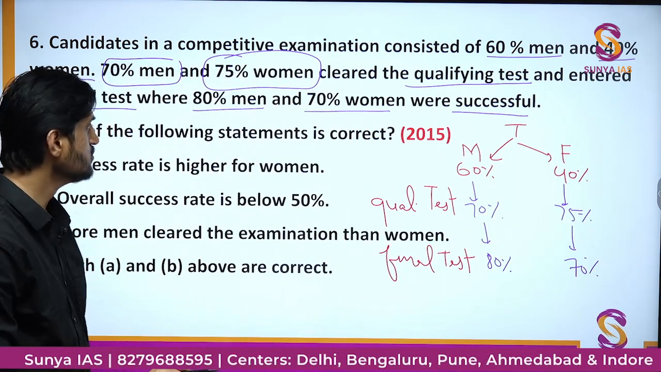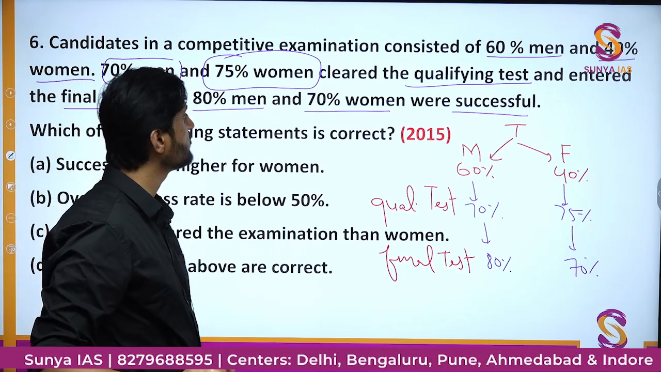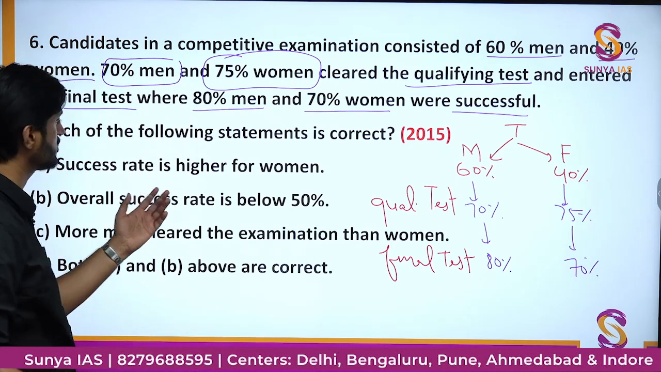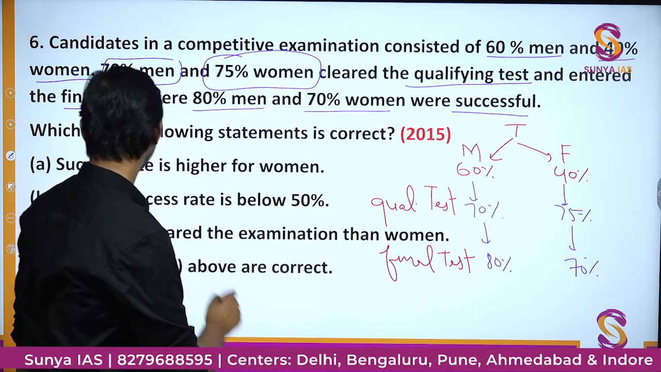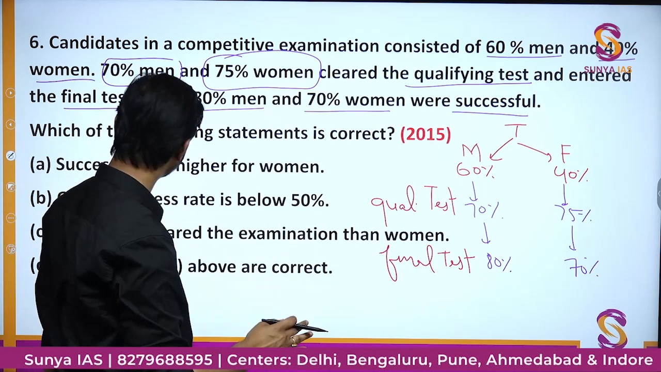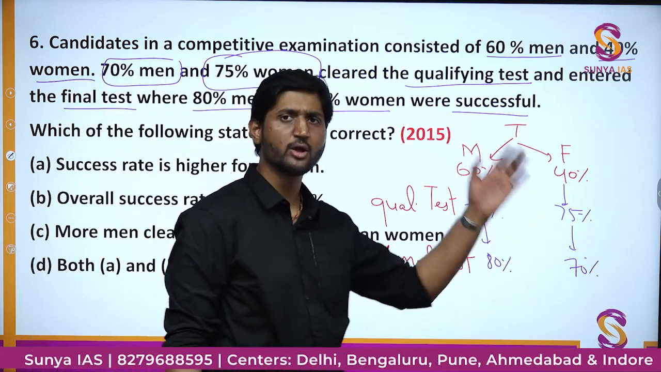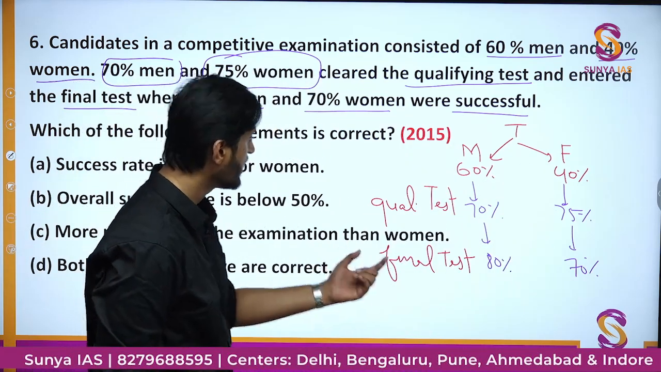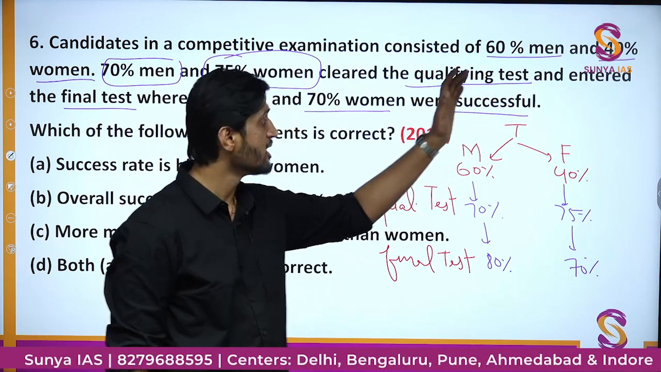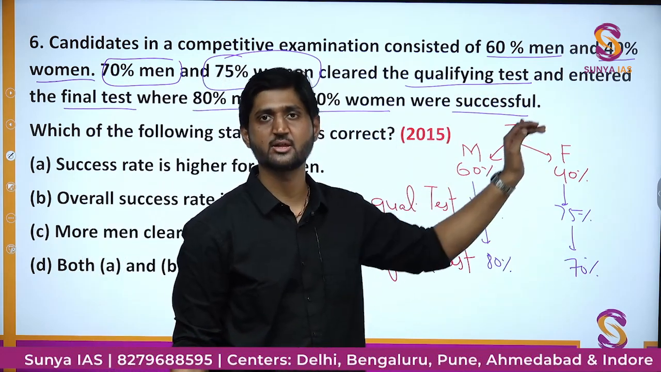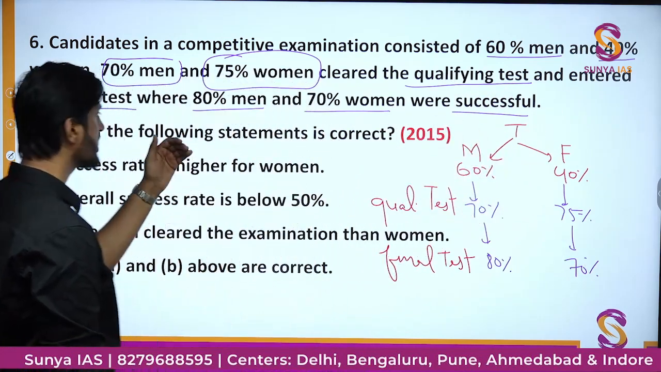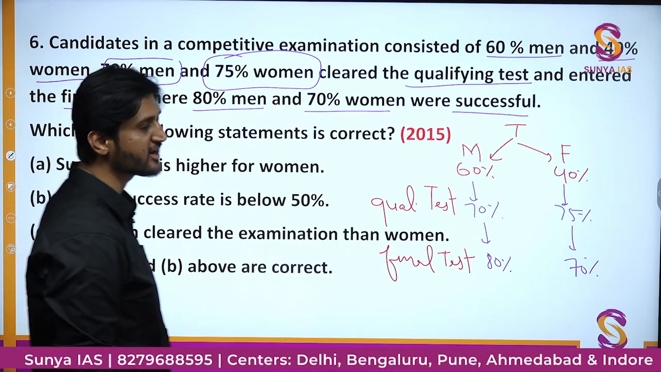So this is the thing, and we have to find out whether the success rate of women is higher or not, whether the overall success rate is below 50% or not, and how many more men are clearing the examination than women. All these things being asked are analytical. Based on the basic information given in the question, we have to check all the statements, whether they are correct or not.